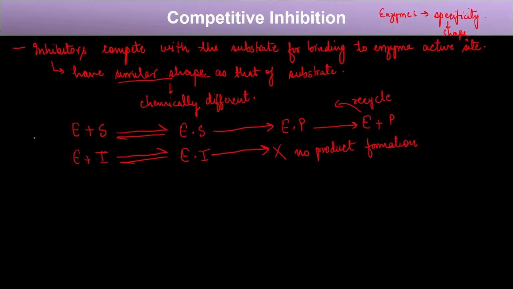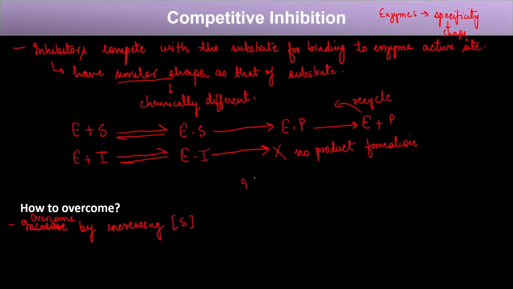Now the question is how one can overcome this competitive inhibition. So in order to overcome the competitive inhibition, what can we do? Competitive inhibition can be overcome, right? It can be overcome by increasing the substrate concentration. Okay, so this is the substrate concentration. Now the question is how?